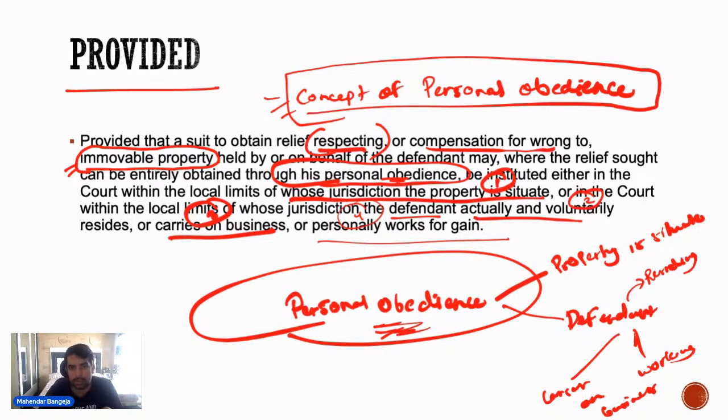So in such cases the suit will not only be filed, suit can not only be filed at the place where property is situated, but suit can also be filed at the place where defendant carries on the business, personally works for gain, and then you have the third element, and voluntarily resides.